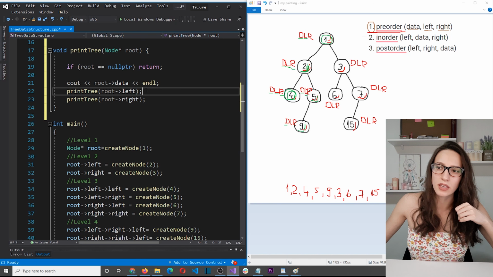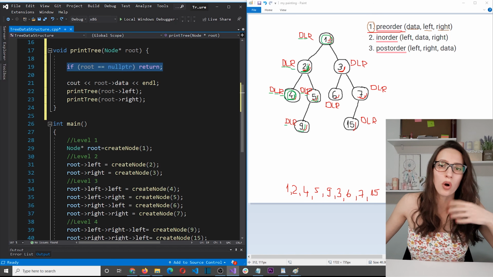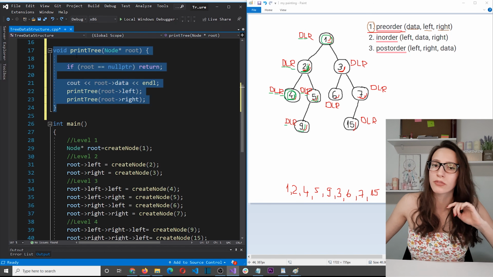We will be taken back here and we will proceed with this part, which says, now you need to print the right child. So again, when we enter here with null, because number 9 does not have a right child either, we will be again returned by this condition here. And then we will go back and so on until every single element of this tree is printed. So that is how this function here works and prints a tree by using recursion.